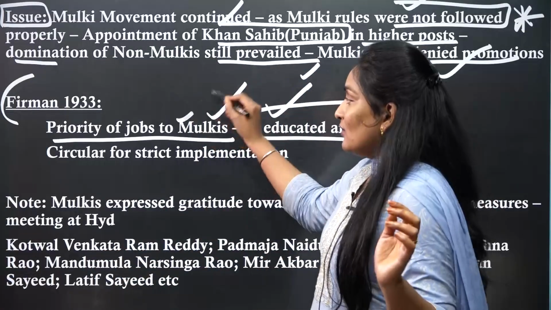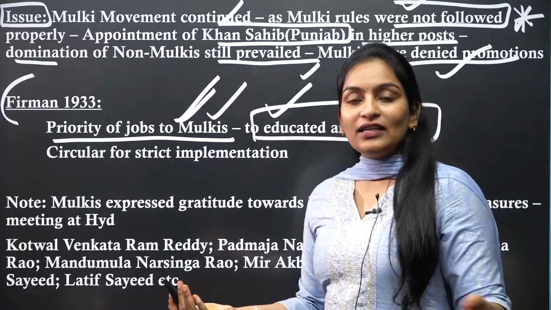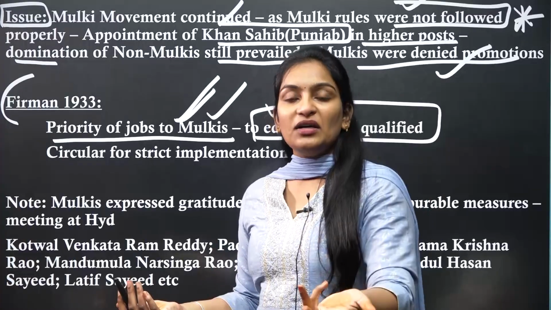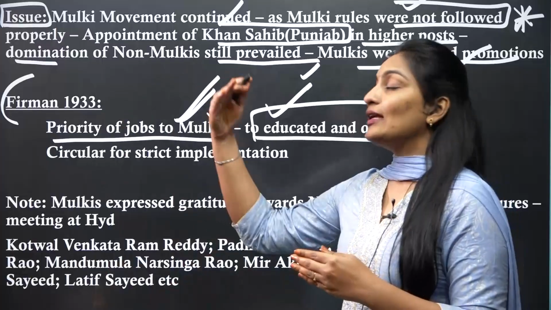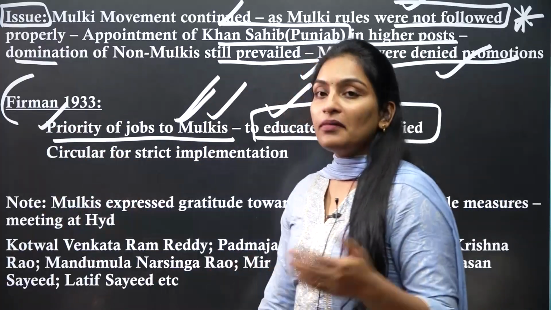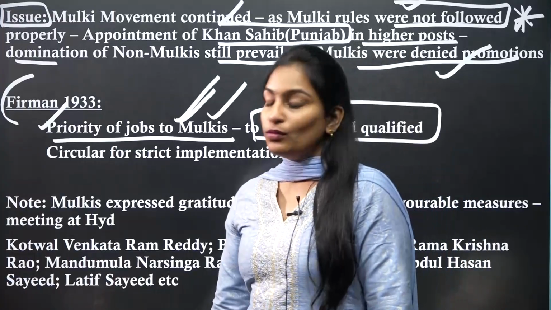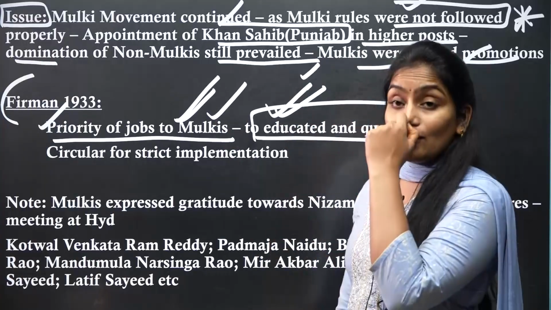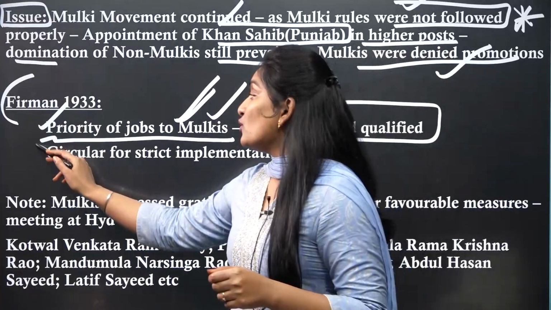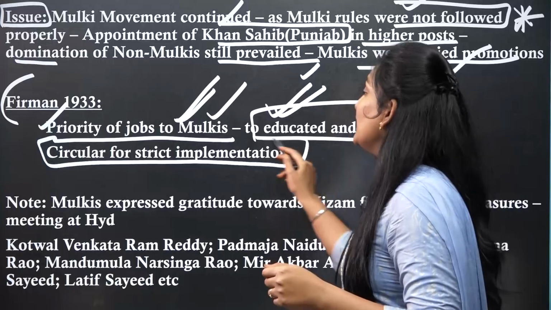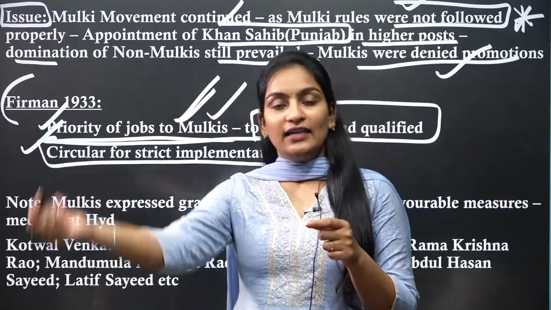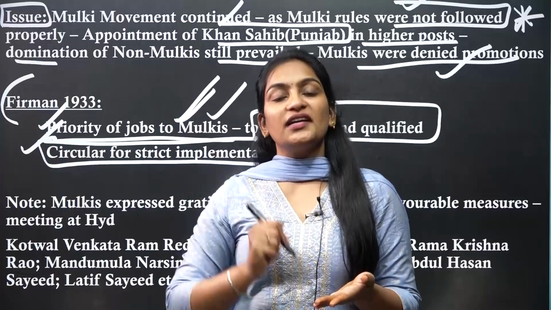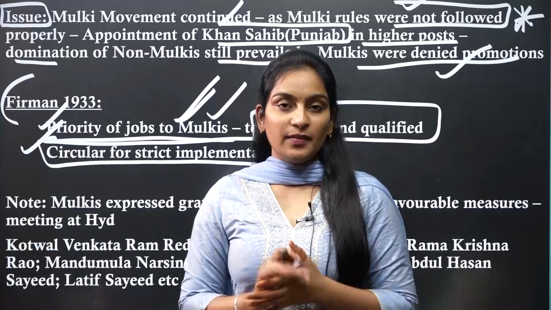So even though you made many rules, at the implementation level and at the ground level the situation is continuously different and is degrading day by day. So again, the farman said that priority has to be given to the Mulkis, and education and qualification are mandatory. So there was a circular for strict implementation of the Mulki rules. Implementation was not being done properly, so they issued another farman and mentioned that all these rules must be strictly implemented.